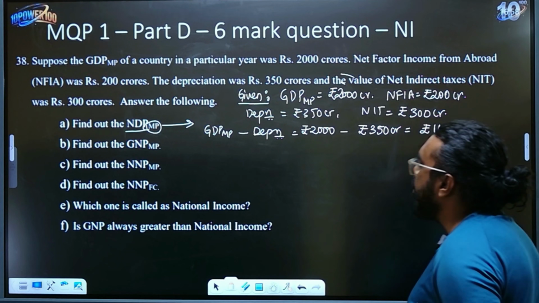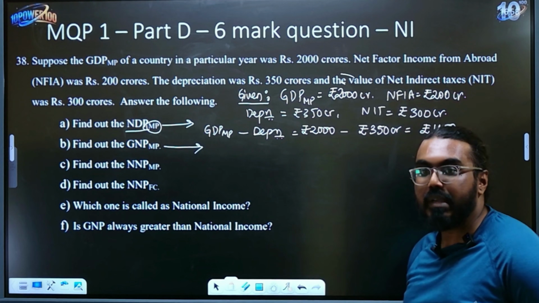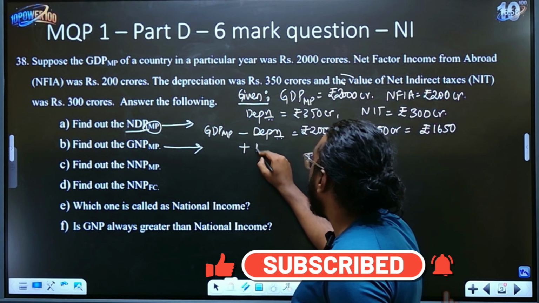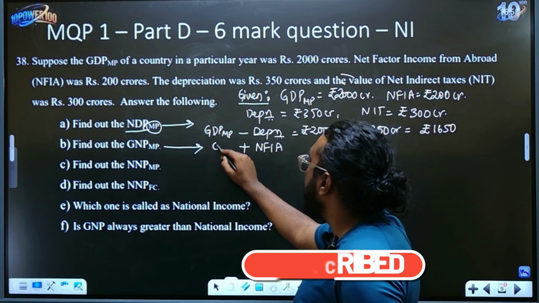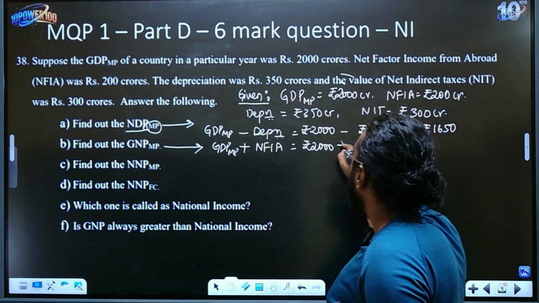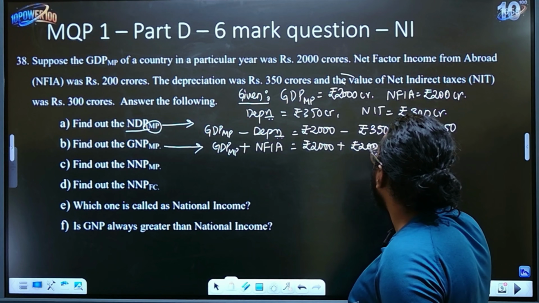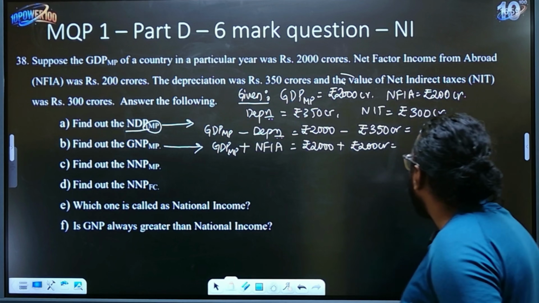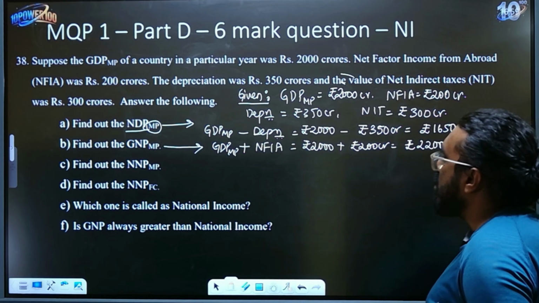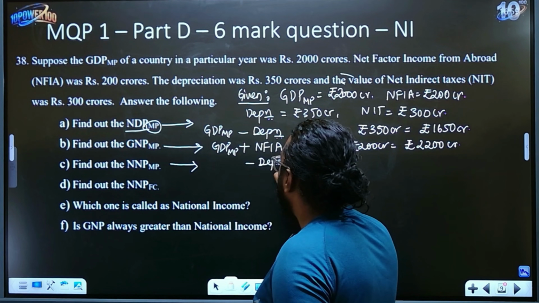Now GNP at market price, remember GDP at market price is the brother of GNP at market price. This is the only thing that you should be adding: NFIA, net factor income from abroad, to GDP at market price. So it will be rupees 2000 plus NFIA, which is rupees 200 crores. This is in crores, children, so write the entire value as it is. Your answer will be rupees 2200 crores.